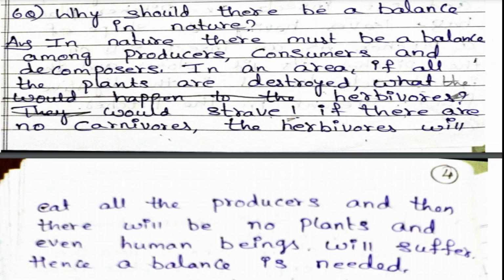Sixth question, why should there be a balance in nature? In nature, there must be a balance among producers, consumers, and decomposers. In an area, if all the plants are destroyed, the herbivores would starve. If there are no carnivores, the herbivores will eat all the producers and then there will be no plants, and even human beings will suffer. Hence, a balance is needed.